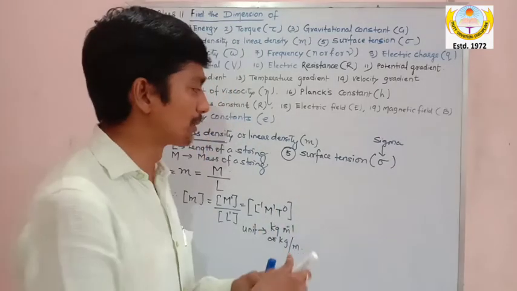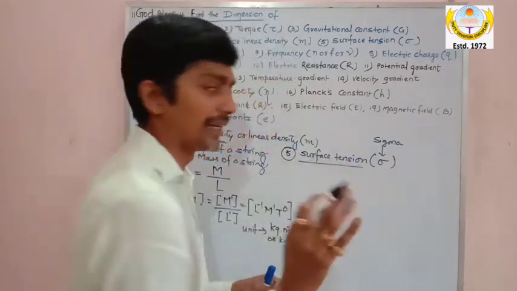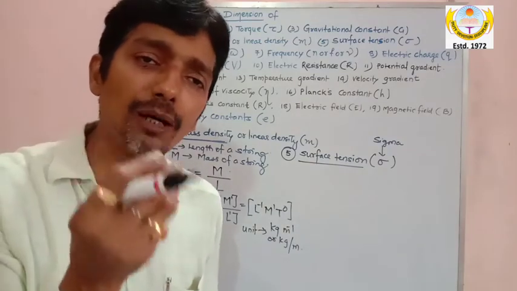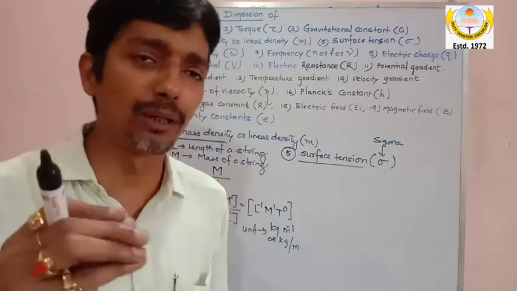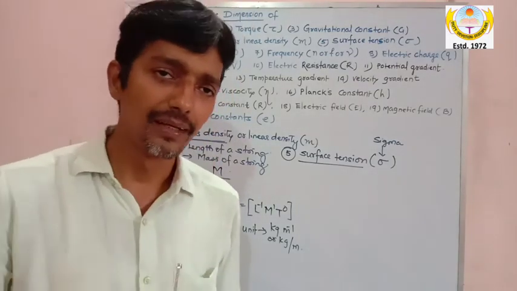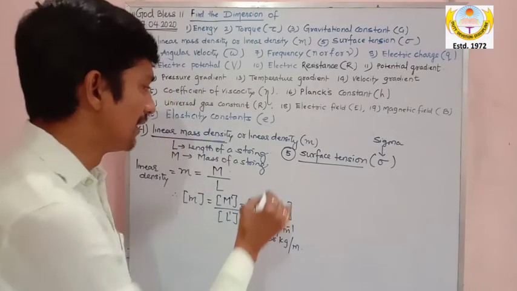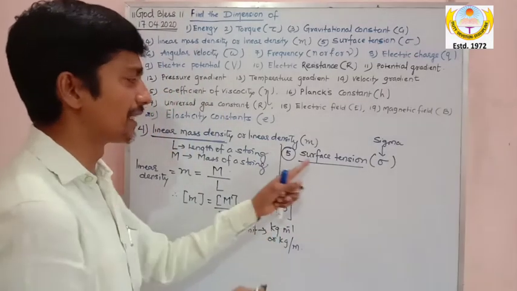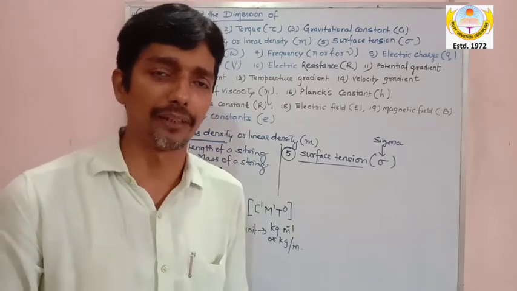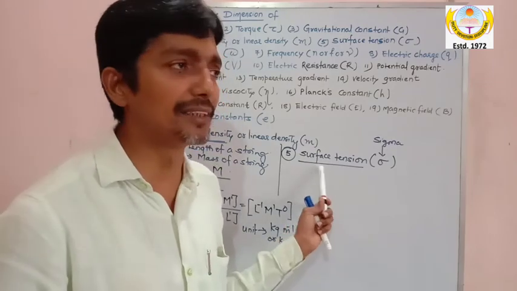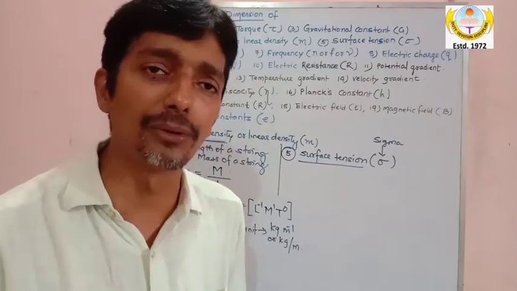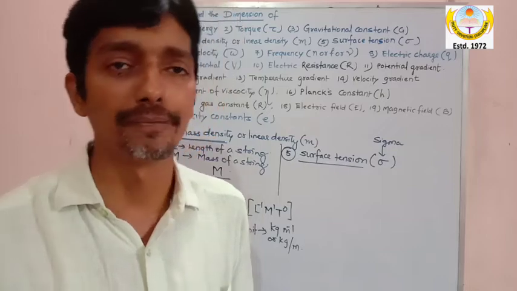Sir, where do you observe this quantity? I told you all, my dear, that I will teach you small concepts also. I am not teaching the dimension directly, not giving the formula directly. About surface tension: it is a phenomenon, and this phenomenon is due to a property of the liquid.